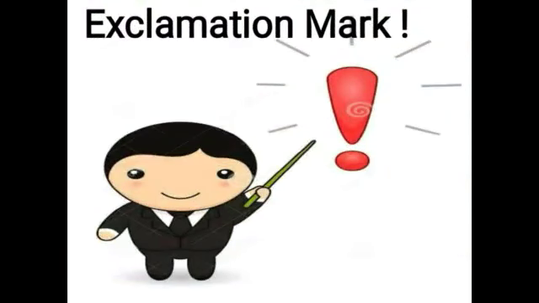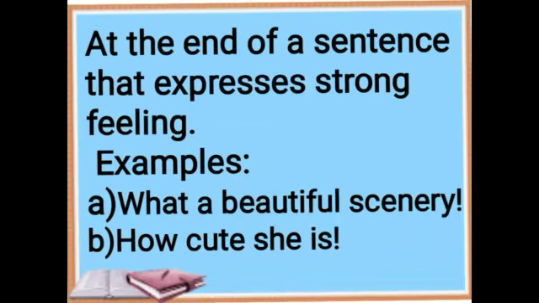Next is the exclamation mark. The exclamation mark comes at the end of a sentence that expresses strong feeling such as joy, happiness, surprise, excitement, and anger. Look at the following examples. What a beautiful scenery! And second, how cute she is! In these sentences, the speaker is expressing a sudden and strong feeling of surprise and happiness. So we used an exclamation mark at the end of these sentences.